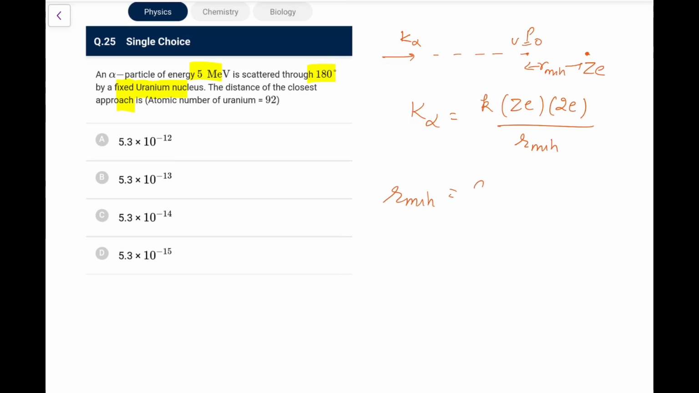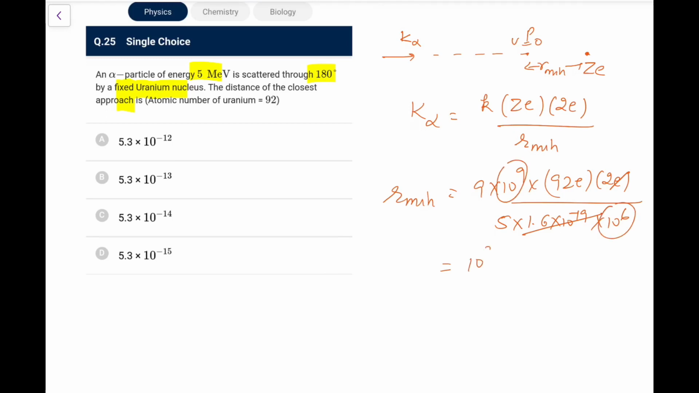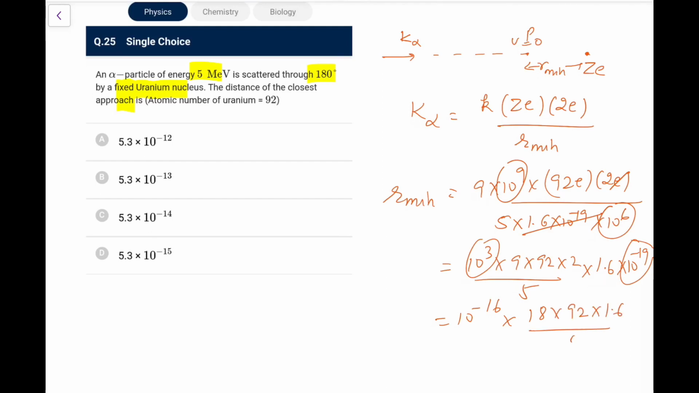So what is R minimum? K you know is 9 into 10 to the power 9, Z is 92e, that is 2e, and this 5 MeV. MeV means 1.6 into 10 to the power minus 19 into 10 to the power 6 for mega. So this 1 e can be cancelled from here. So R minimum, this is 10 to the power 9, this is 10 to the power 6, so 10 to the power 3 into 9 into 92 into 2 upon 5, and this e is 1.6 into 10 to the power minus 19. So it becomes 10 to the power minus 16, and now what we are left with is 18 into 92 into 1.6 by 5.